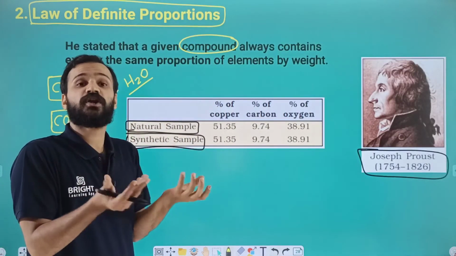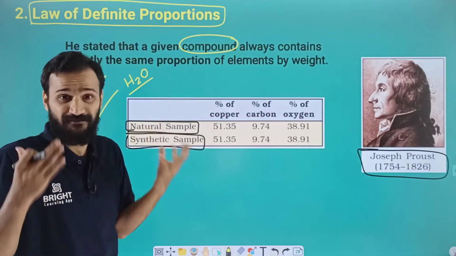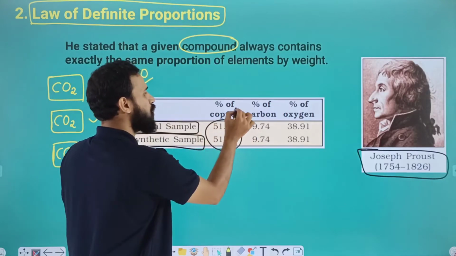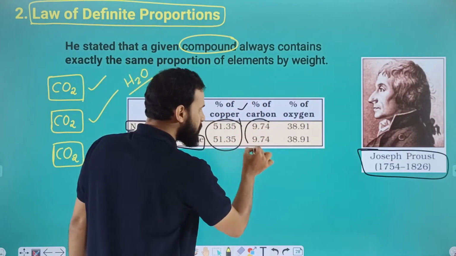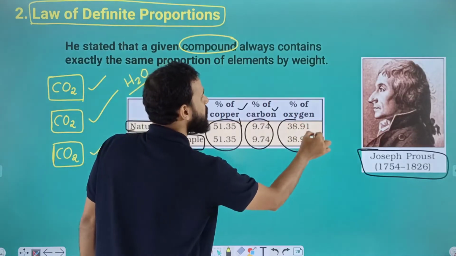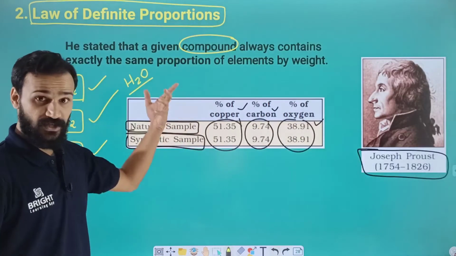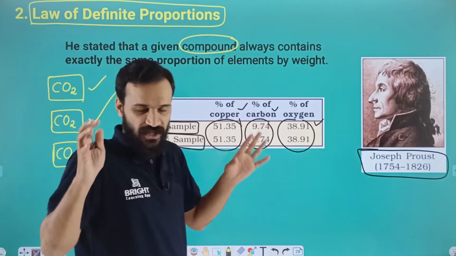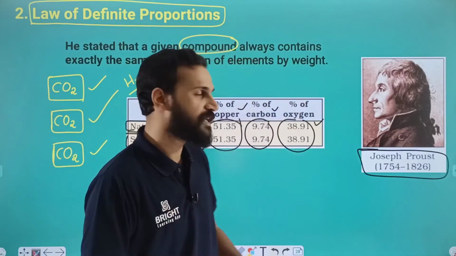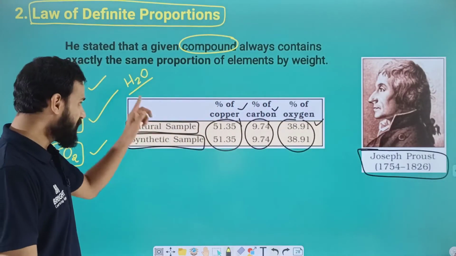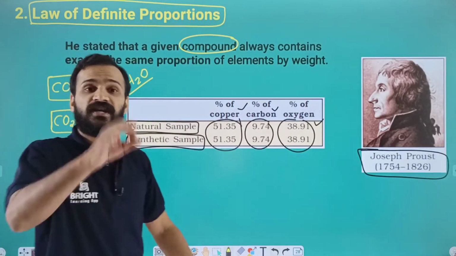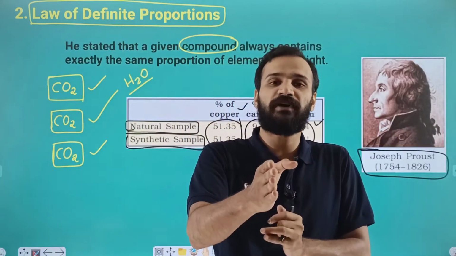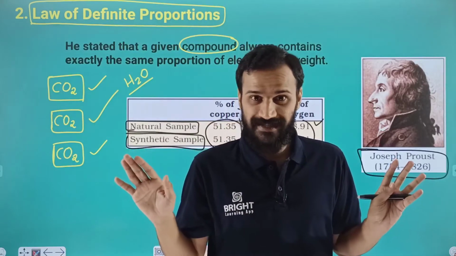He is researching the composition of elements present in that cupric carbonate, and he is getting exactly the same proportion of copper, the same proportion of carbon, and the same proportion of oxygen. Whether it is synthetic or natural, no change. The proportion of elements is exactly the same in the 2 samples. By using this study, he is confirming that a given compound always contains exactly the same proportion of elements by weight. No doubt. Is it clear, dear students?